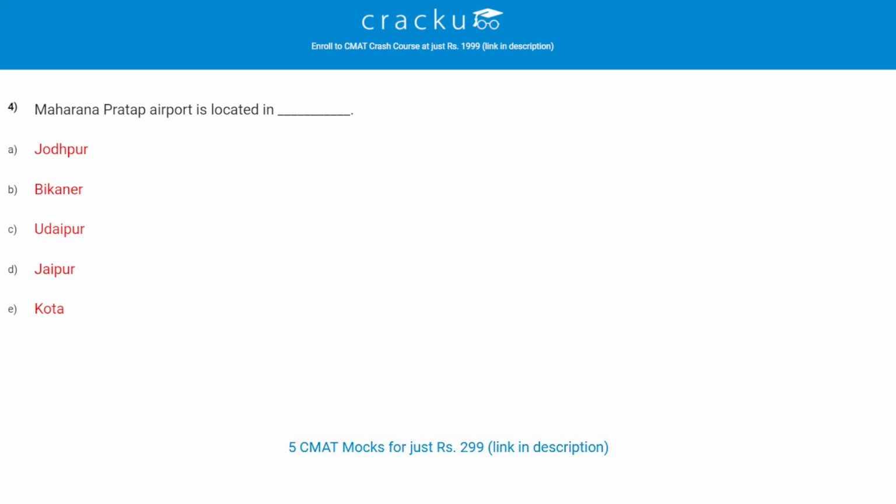Let's check the next question. Maharana Pratap Airport is located in? The correct answer is C, Udaipur. Let's check the next question. Lal Bahadur Shastri International Airport is located in? The correct answer is B, Varanasi.